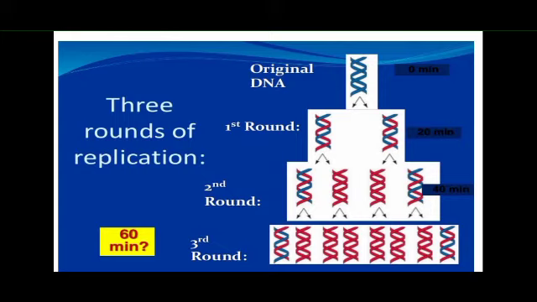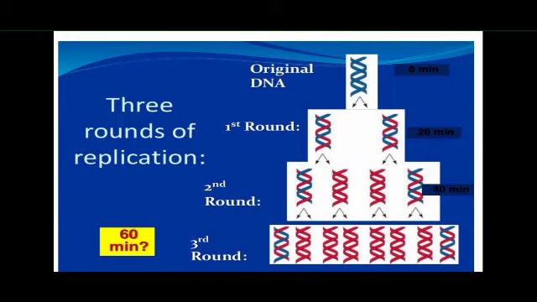In the second generation, that is the second round, they analyzed that half of the strands are hybrid bands containing N14 as well as N15, and the remaining are DNA bands with light nitrogen. So in the third generation, the heavy chain is no longer present.